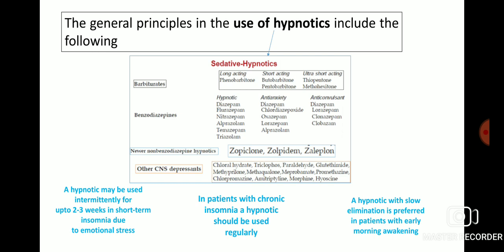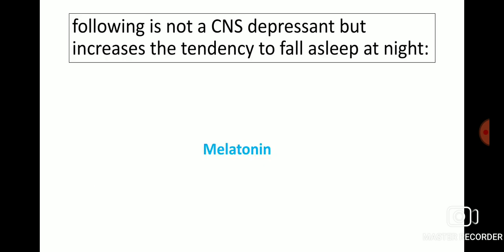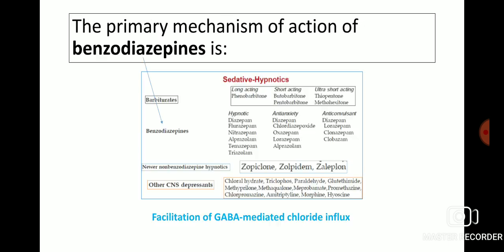The general principles in the use of hypnotics include the following. A hypnotic may be used intermittently for up to 2 to 3 weeks in short-term insomnia due to emotional stress. In patients with chronic insomnia, a hypnotic should be used regularly. A hypnotic with slow elimination is preferred in patients with early morning awakening. The following is not a CNS depressant but increases the tendency to fall asleep at night: melatonin.